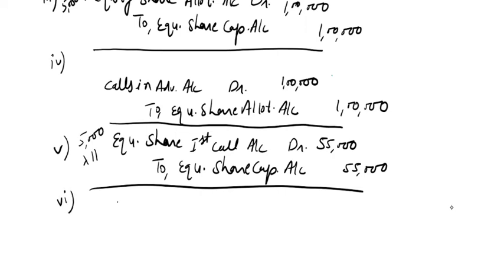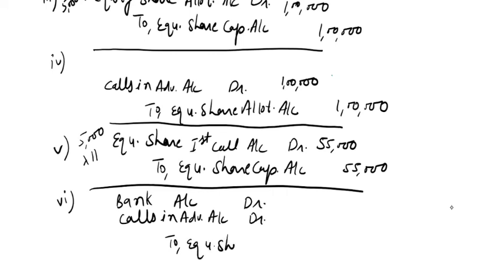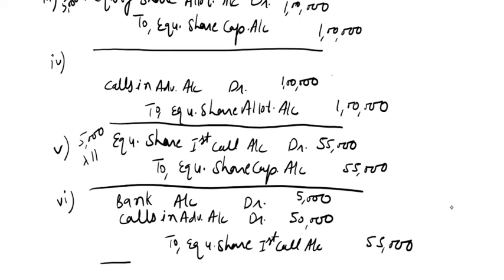Now we will receive it: bank account debit, calls in advance account debit to equity share first call account, which means 55,000 rupees. In calls in advance we have only 50,000 rupees left and 5,000 rupees remains, so we will cover it by bank account, meaning the shareholder will pay 5,000 rupees.